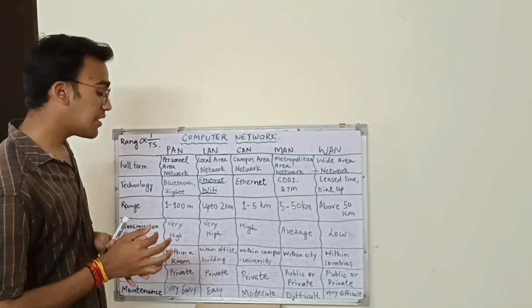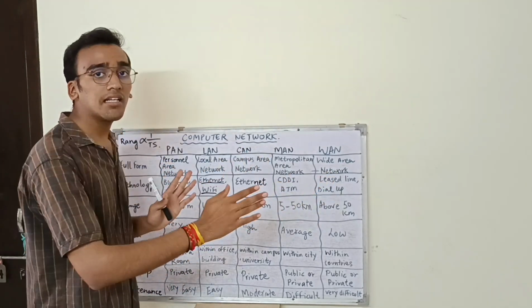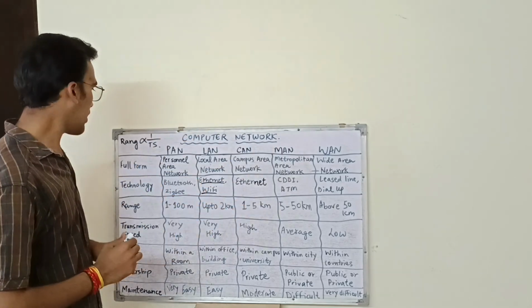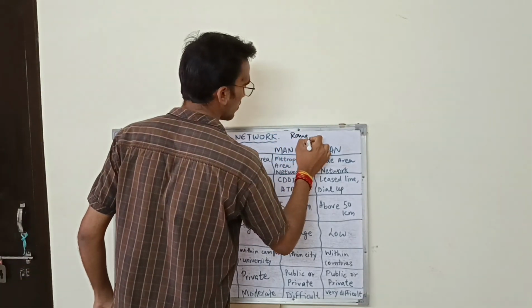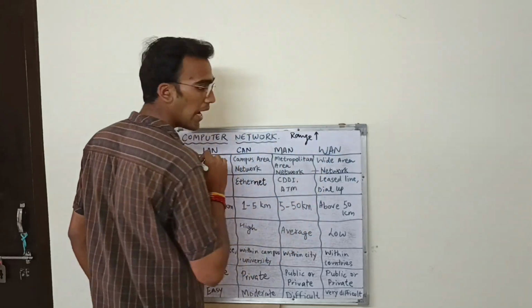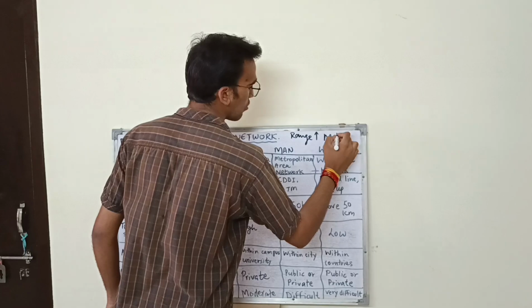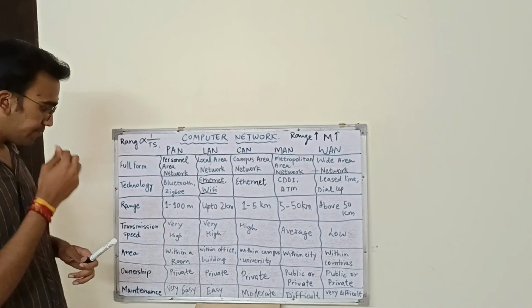Because the range is high, the maintenance is also high. So we can also say that if the range is high, the maintenance is also high. I denote M for maintenance. So maintenance is also high.